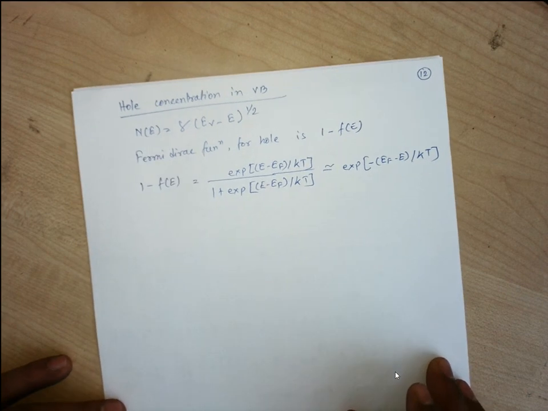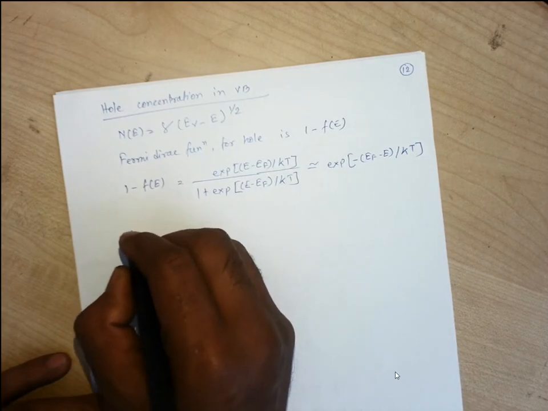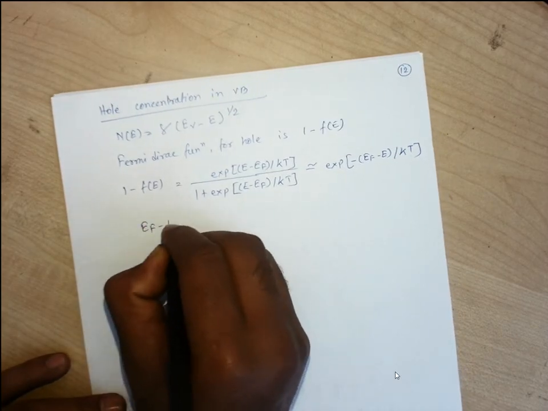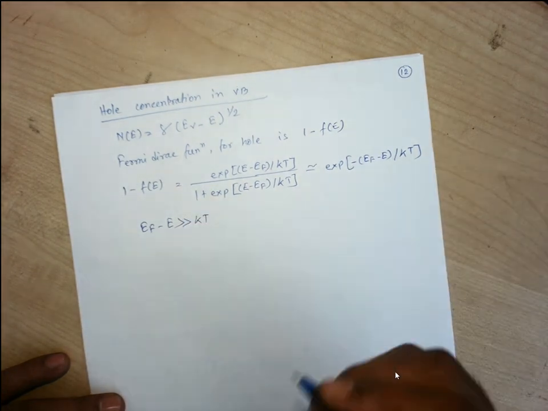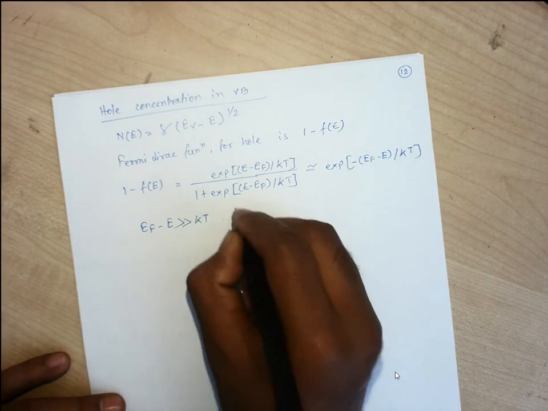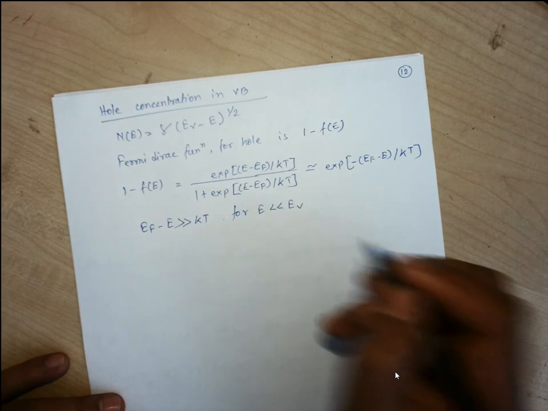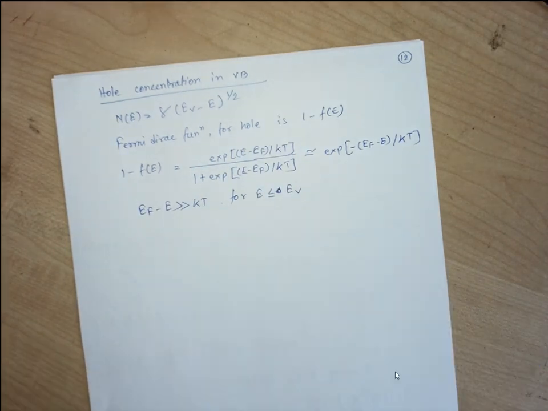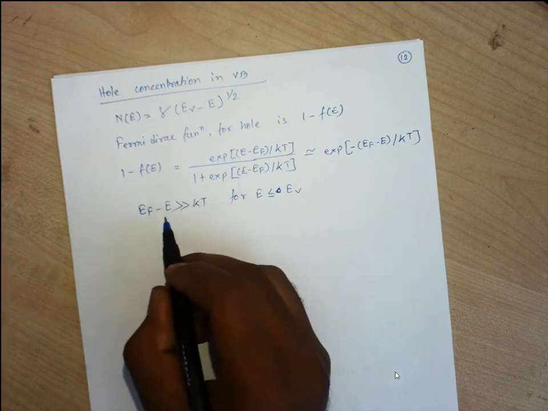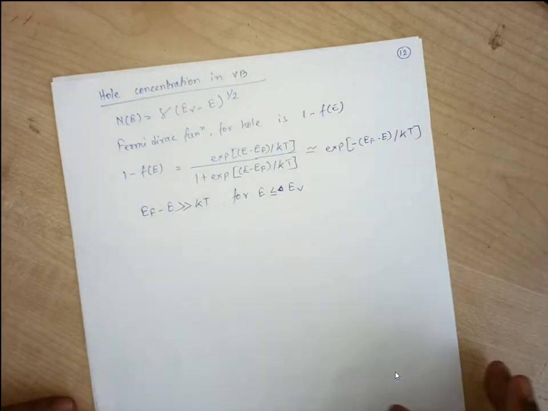So here we need to take the condition that Ef minus E is greater than kT. That fact we have used here for E less than or equal to EV. So if our considered energy states for the holes are lower than or equal to EV, then we are supposed to have this value Ef minus E greater than kT. As a consequence we have derived this expression.